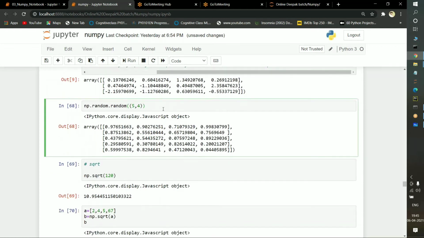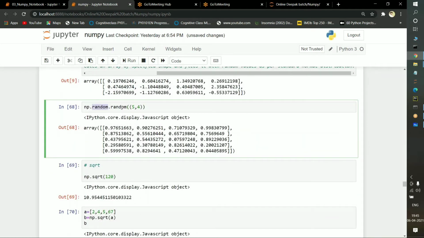So here is one of the best examples. I am selecting the random keyword, and again random. I am passing 2 parameters. This 5 is for rows, so 5 rows have been selected, and this 4 is for columns. See, 4 columns have been selected. 5 rows and 4 columns. The same random values will be selected.